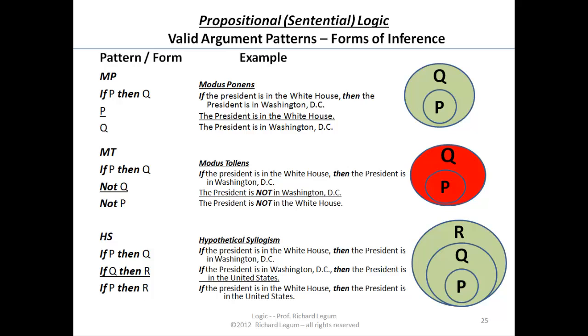the P, that is, the president is in the White House, is also false, and we get a diagram like that. And for a hypothetical syllogism, we get: if the president is in the White House, then he's in Washington, D.C. If the president's in Washington, D.C., then the president is in the United States. Therefore, if the president is in the White House, then the president is in the United States. A good, valid pattern of inference.